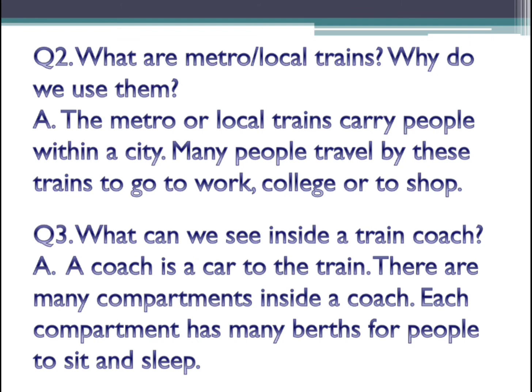What do we see inside a train coach? So a coach is a car which is attached to the train, isn't it, children? There are many compartments in each coach. Okay, when you travel in a train, you can understand what a coach is. In that you have compartments. Okay, and each compartment has berths so that people can sit or sleep on them. So the coach is nothing but a car-like thing which is attached to the train, and in that coach you have different compartments. Okay, and each compartment has some berths so that people can sit and sleep on those berths.